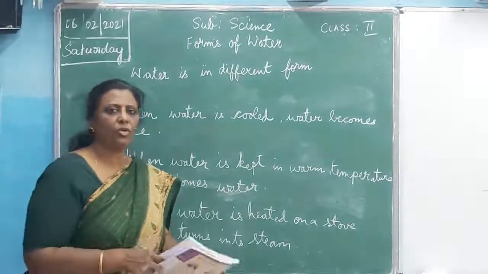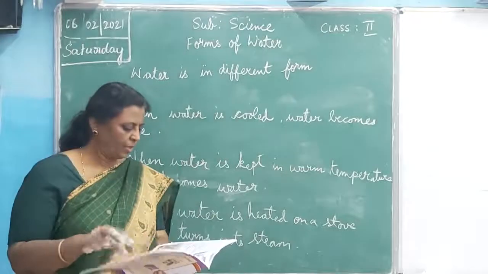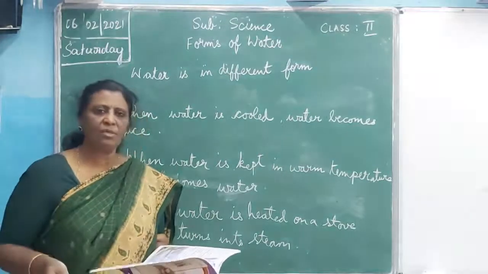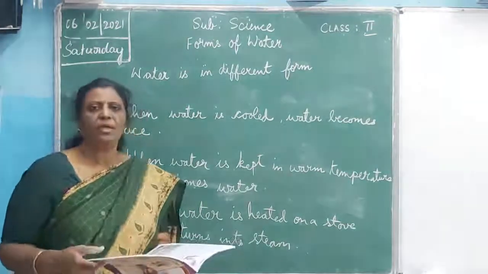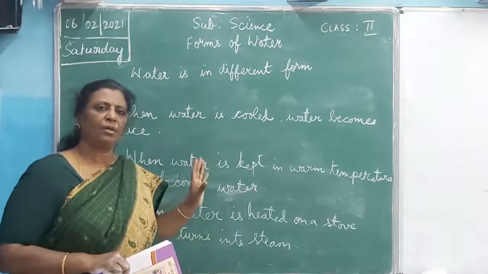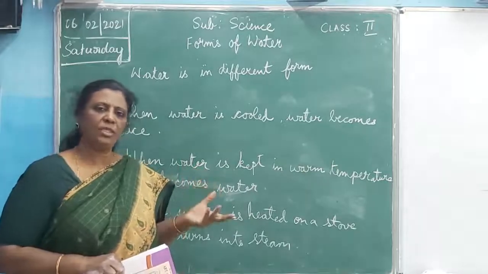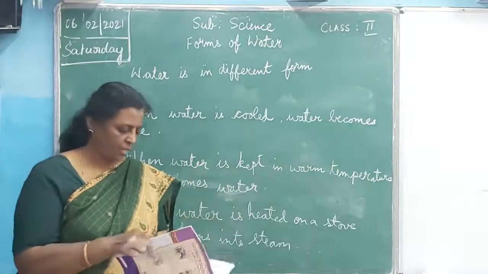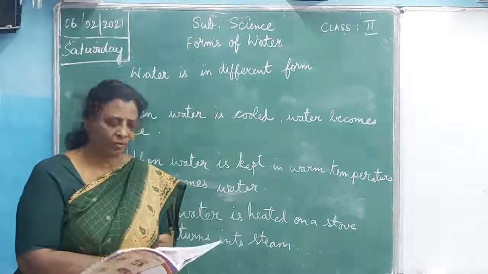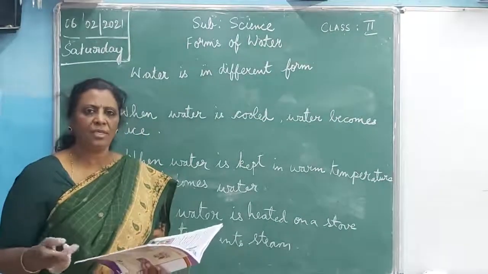Isn't it, children? I showed you. So the different forms of water: water is in the liquid form, ice is in the solid form, and steam is in the gaseous form. Okay. Now I hope you understood this. Ice is in which form? Ice is in the solid form. Water is in which form? When ice is melted, water is in the liquid form. And steam is in the gaseous form.